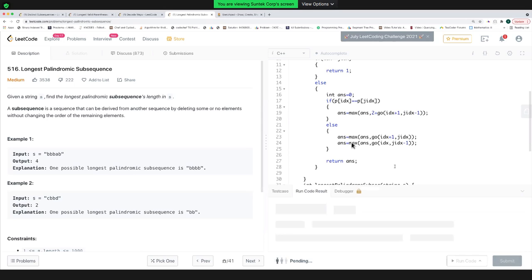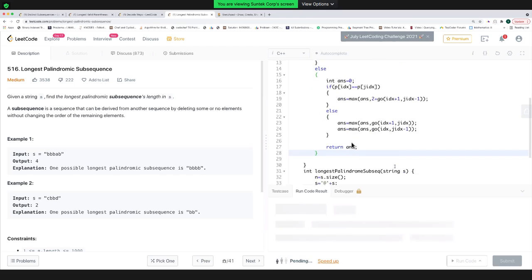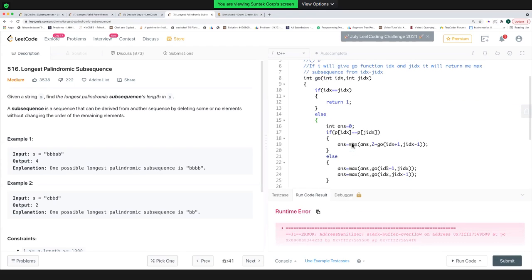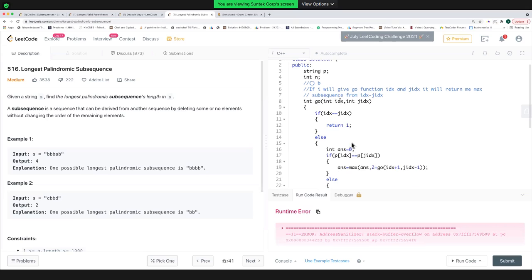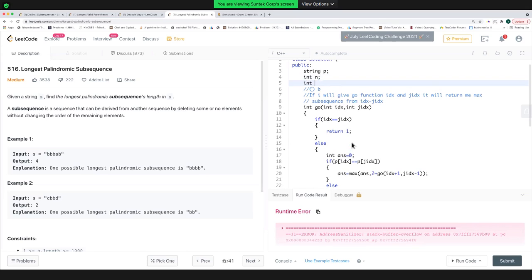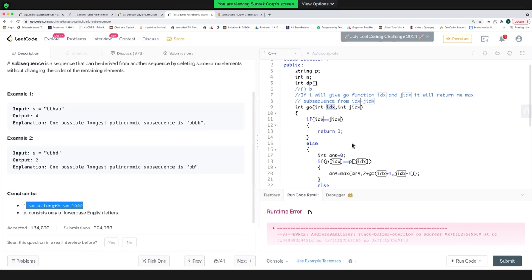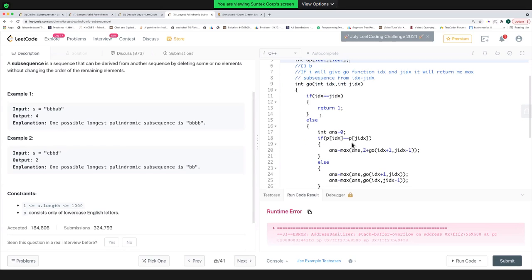Let me run the code. Stack overflow. It is saying stack overflow for some of the cases. Okay, so let me add this part. I am using these 2 arguments, and both of these can be from 1 to 1000, right? So let me declare this DP array of size 1001 by 1001.